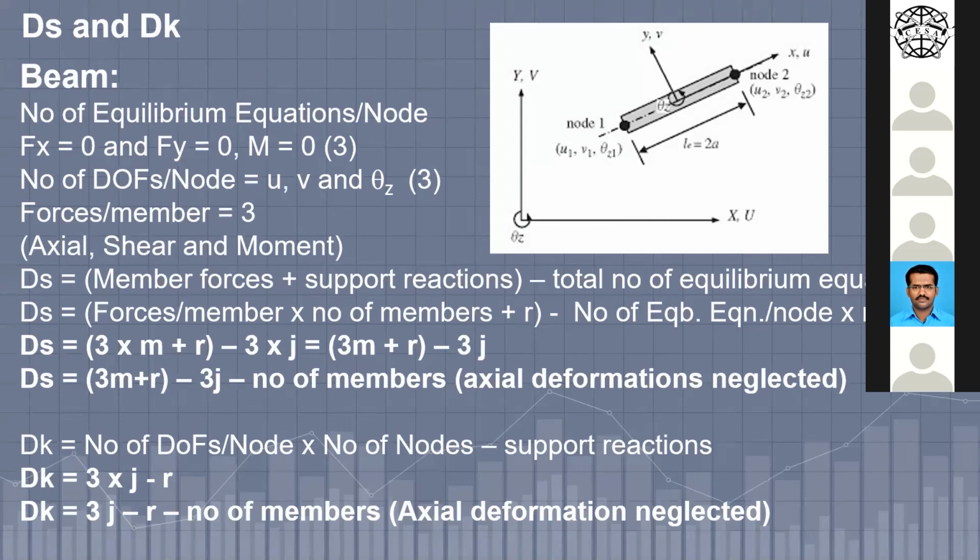तो यहाँ पे पहले truss में क्या हो रहा है, Fx 0, Fy 0, these are the two only equilibrium equations there, but in addition to that the M is equal to 0. So 3 equations of equilibrium per node will be there. And how many degrees of freedom per node? देखिए u, this is responsible for the axial force, v, this is responsible for the shear force, and theta z, which is responsible for the moment. So how many degrees of freedom per node? There are 3 degrees of freedom per node will be there, right?